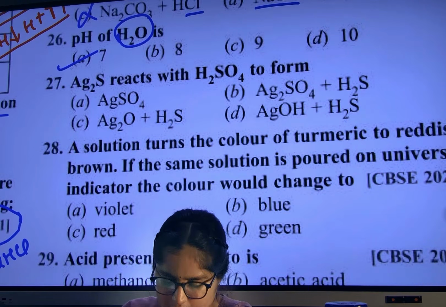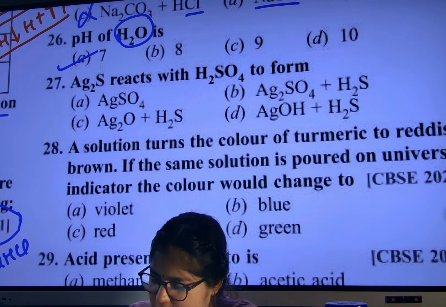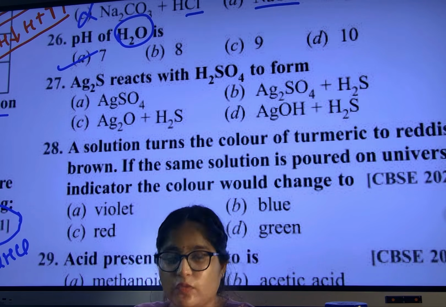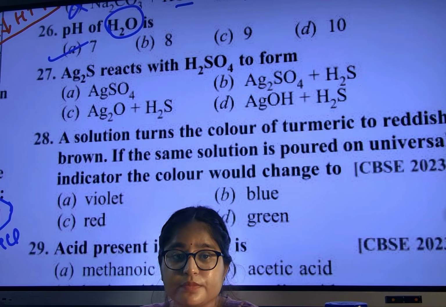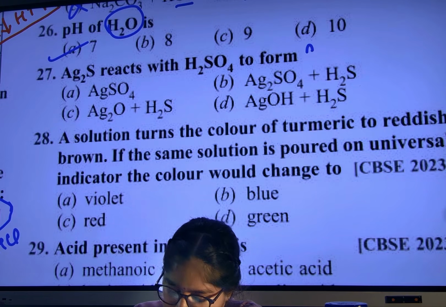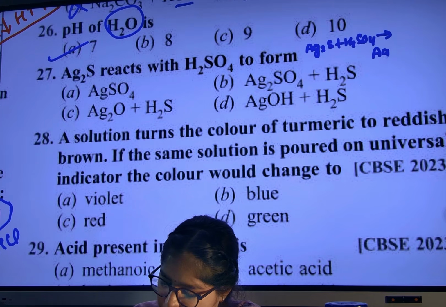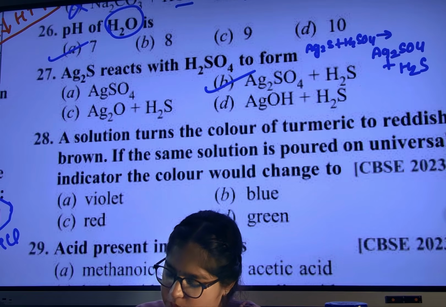Question number 27. Ag2S reacts with H2SO4 to form. Keep it in your brain. Can anyone tell? I am writing the reaction right here. Ag2S with H2SO4, what will we get? Ag2SO4 plus H2S. B option. Okay, good.